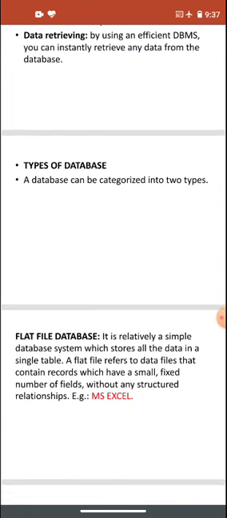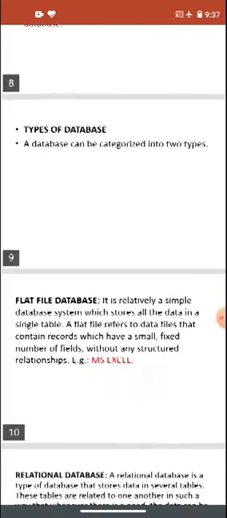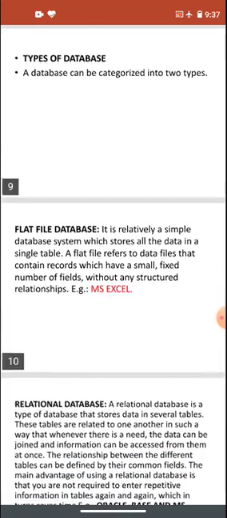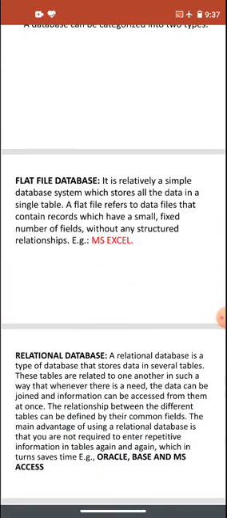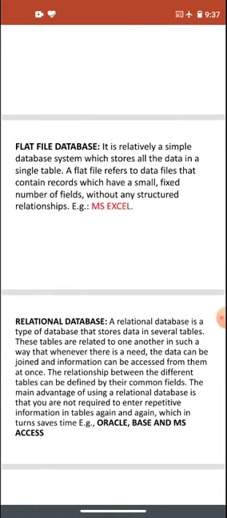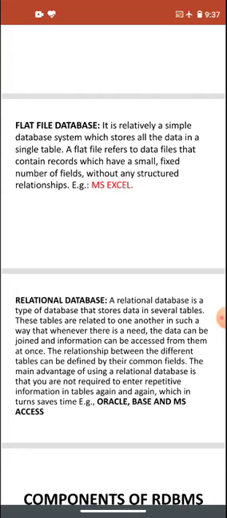Now the types of database. A database can be organized in two types. One is the flat database. It is a relatively simple database system which stores all the data in a single table. A flat file refers to data files that contain records which have a small fixed number of fields without any structured relationship. Example: MS Excel.